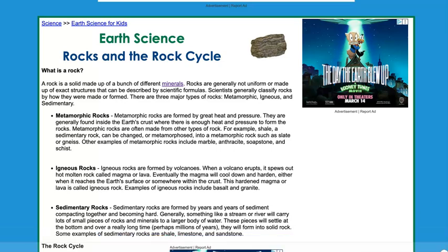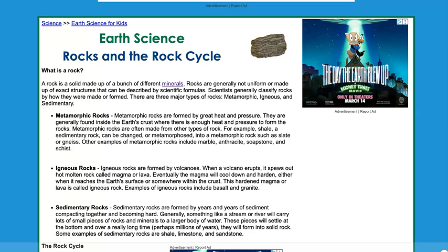Metamorphic rocks are formed by great heat and pressure. They are generally formed inside the Earth's crust where there is enough heat and pressure to form the rocks. Metamorphic rocks are often made from other types of rock. For example, shale, a sedimentary rock, can be changed or metamorphosed into a metamorphic rock such as slate or gneiss. Other types of metamorphic rocks include anthracite, soapstone, and schist.